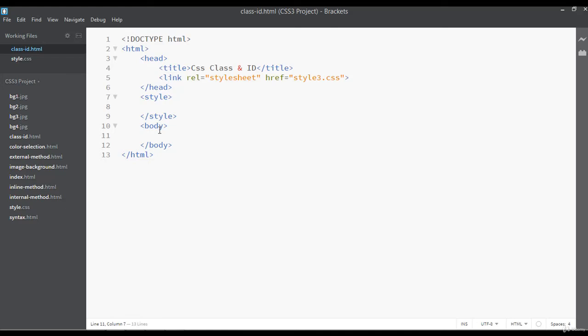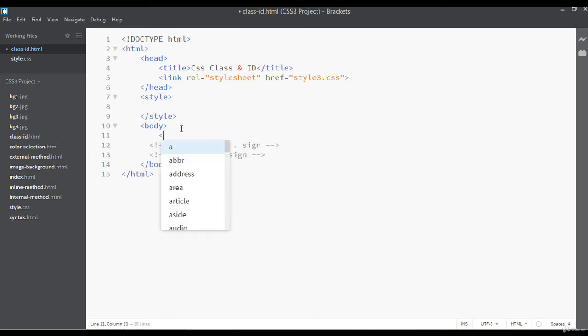So we are declaring, specifying a class with a dot sign. I'm writing inside comments, class with a dot sign, and you can duplicate this. You can say id with a hash sign. This is the difference between class and id.